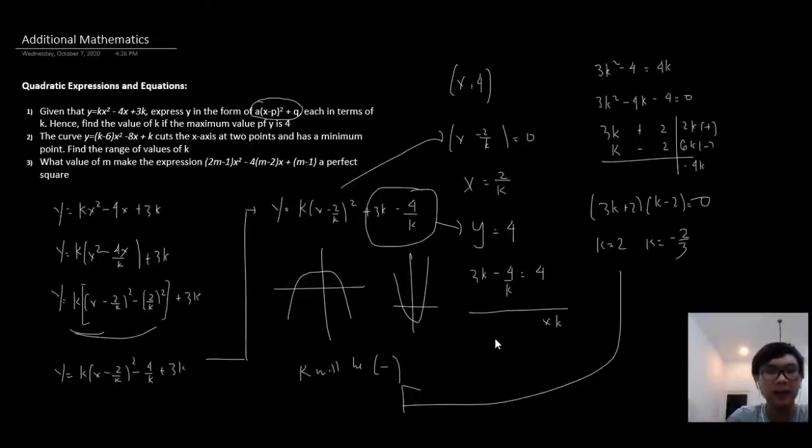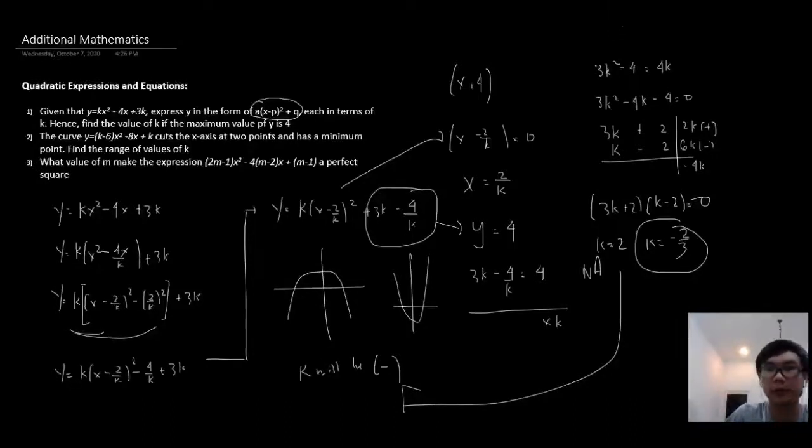Since k is the coefficient in front of x squared, it determines whether the function will have a maximum point or a minimum point. It's very crucial to know that in this question, the correct answer will be k equals negative 2 by 3, and hence k equals 2 will not be applicable. And that's it for question number 1.